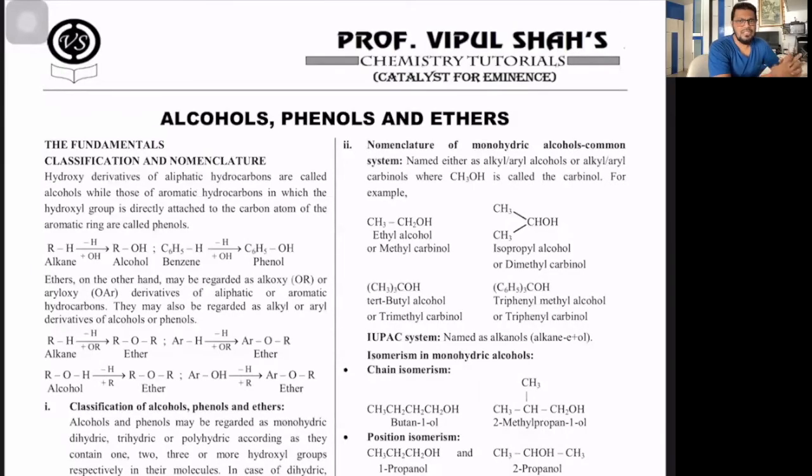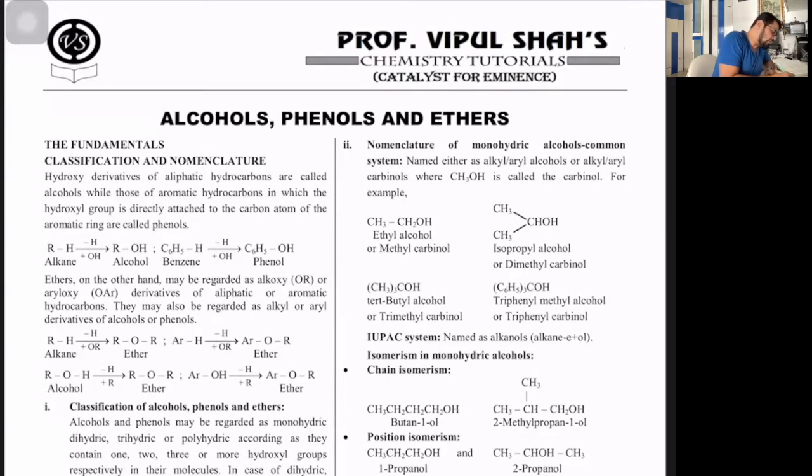All right, let's start with the synopsis part with respect to alcohols, phenols, and ethers. The first part we have is its classification. Now, when I'm talking about the classification, we know alcohols are nothing but hydroxy derivatives of aliphatic hydrocarbons, while those of aromatic hydrocarbons, where the OH is directly attached to the benzene ring, are called phenols. So remember, the OH group is of two types.